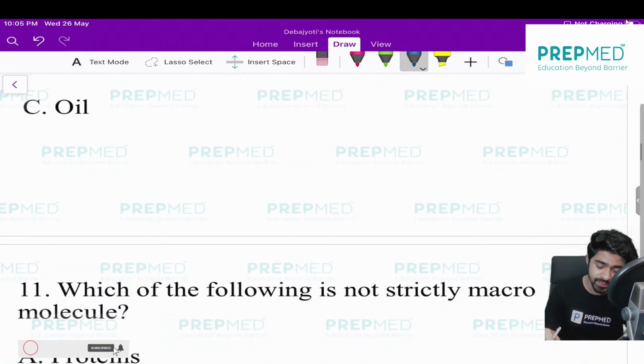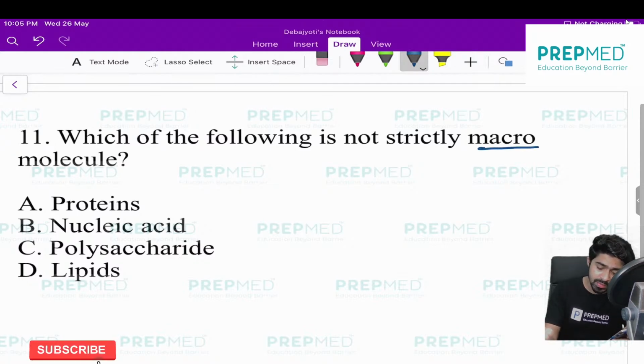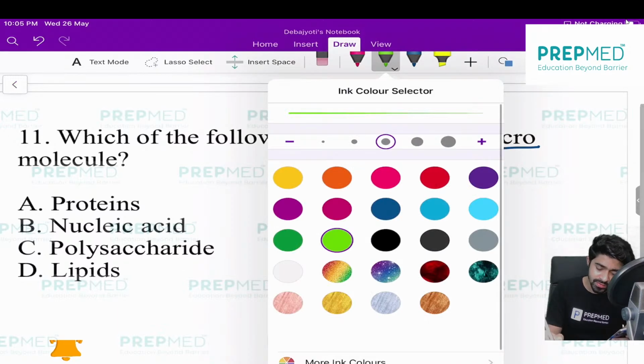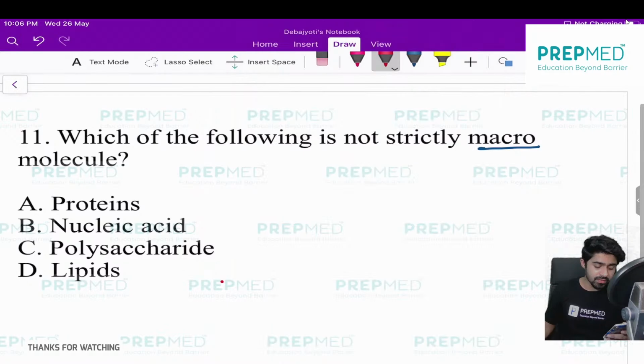Correct answer is oil. Question number 11: Which of the following is not strictly macromolecule? Again, and repeatedly I answer this question, and you also have to know the concept of this question.